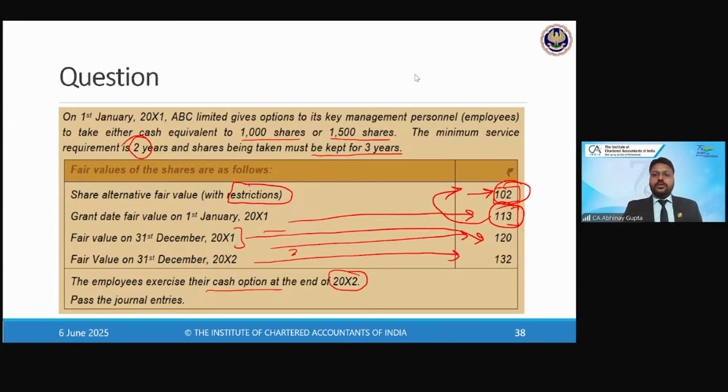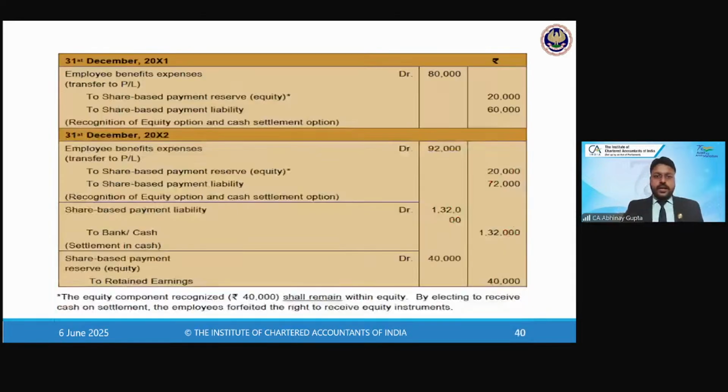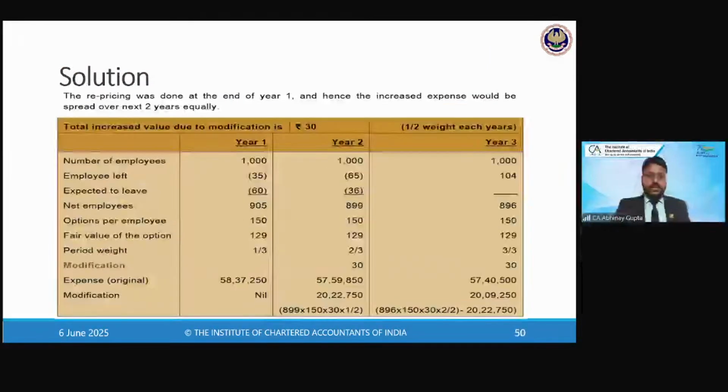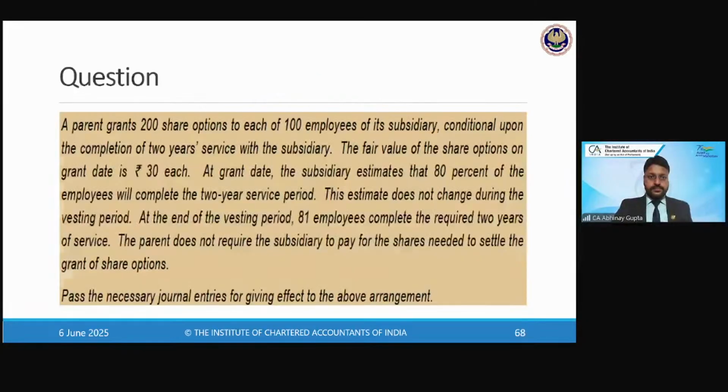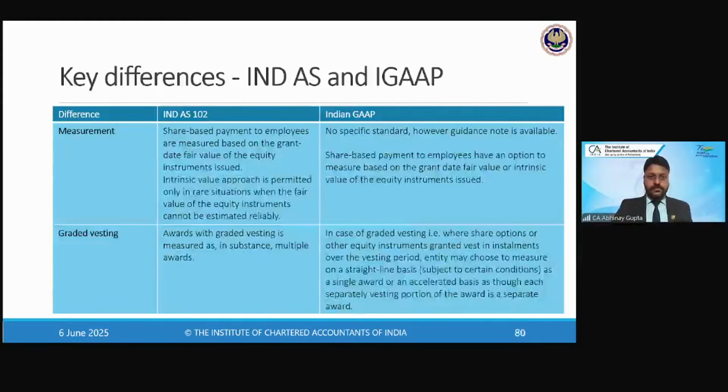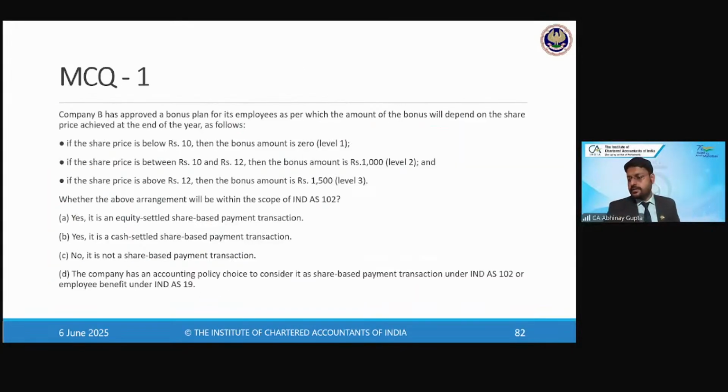Okay, so this is what I wanted to discuss on the accounting with the calculation part. Now let's do some MCQs to test our knowledge on this standard, and then we will do some full-fledged practical questions.